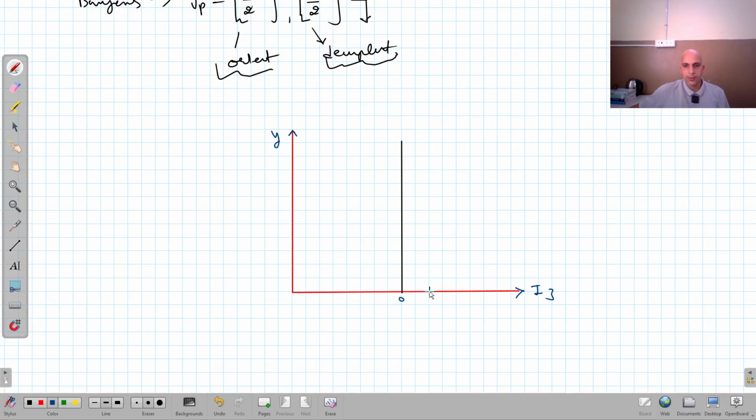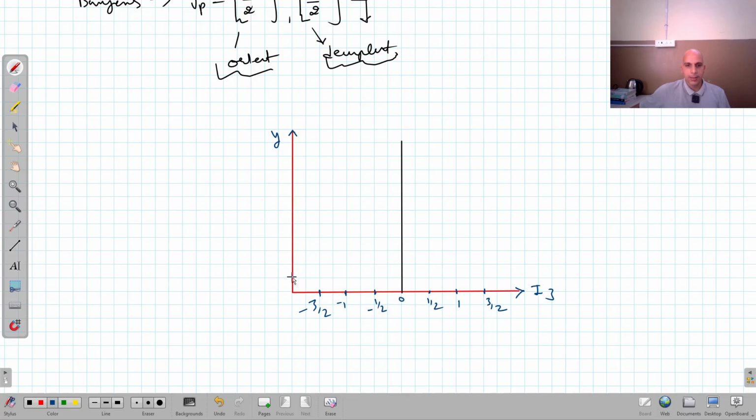We are taking plus 1 by 2, then we are taking 1, then we are taking 3 by 2, and similarly minus 1 by 2, minus 1, and minus 3 by 2, right?